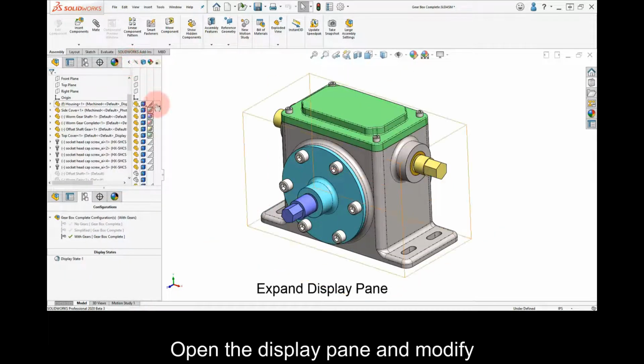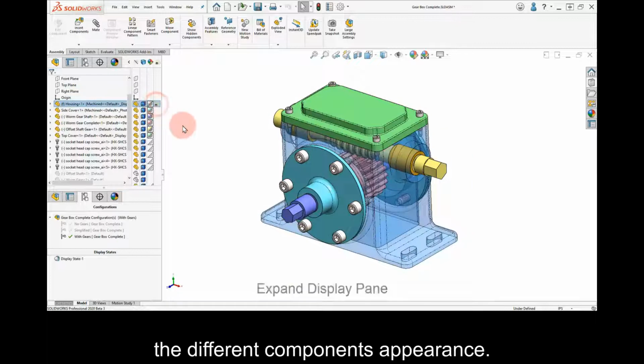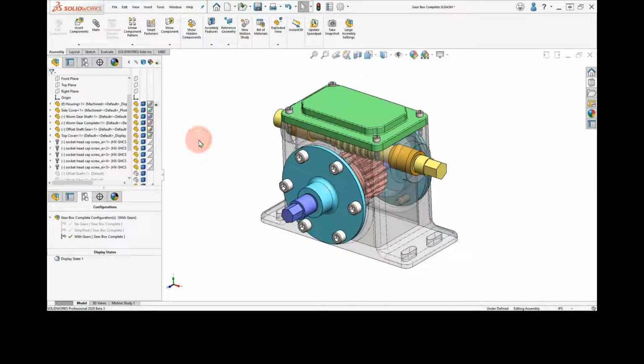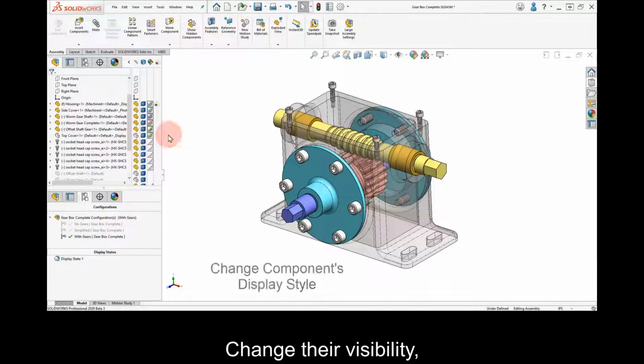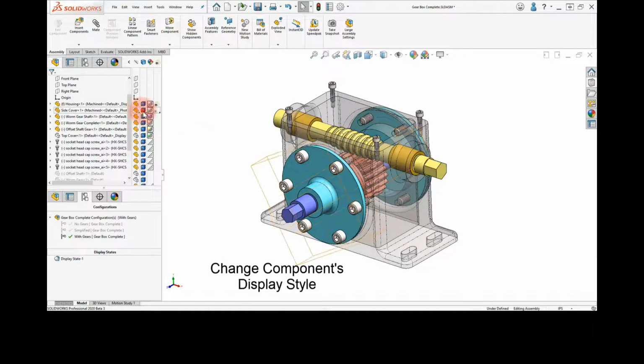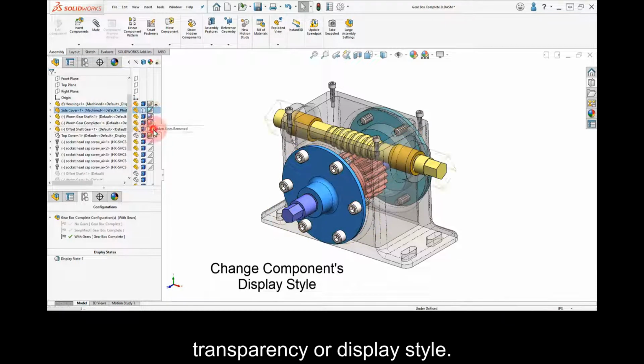Open the display pane and modify the different components' appearance. Change their visibility, transparency, or display style.